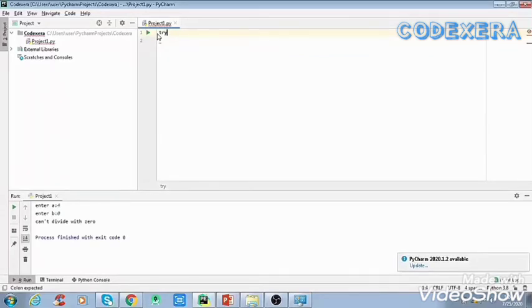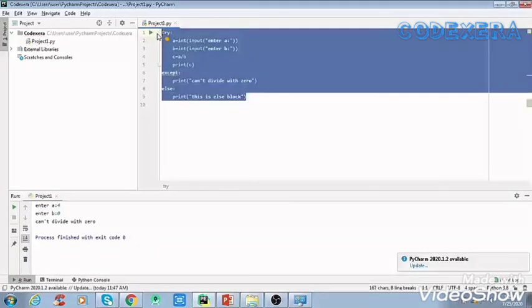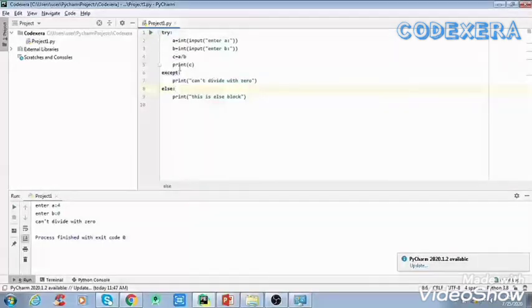Here I will write a try block, and inside this I will write the same program as we have done. Sorry, control Z. I will show you using this example. Here we have done up to here.